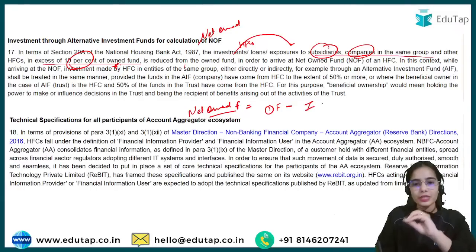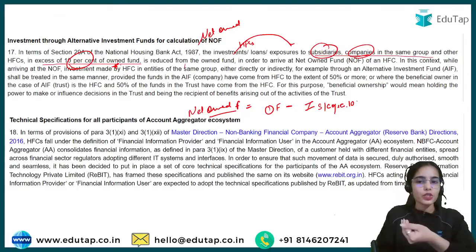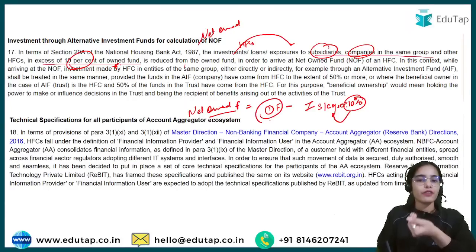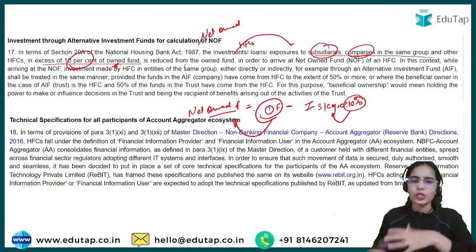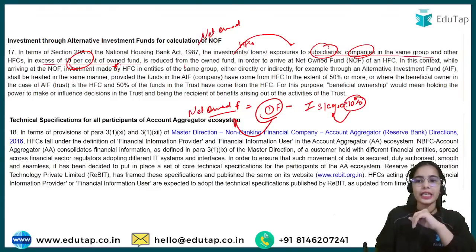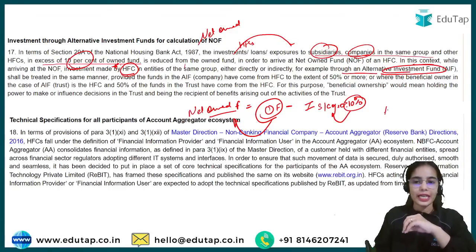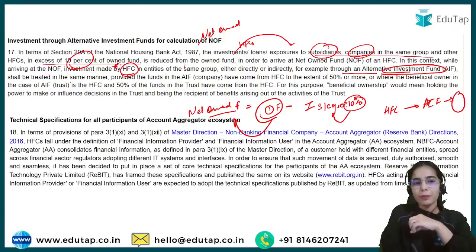Okay, so the investment in subsidiaries or companies of the same group, whatever is in excess of 10%, has to be deducted from owned fund to get to the net owned fund. So this is correct, and it has been said that in this context, while arriving at net owned fund, investment made by the HFC directly or indirectly, for example, through an alternative investment fund, where the HFC invests in the alternative investment fund, and through that it is investing in the companies of the same group,